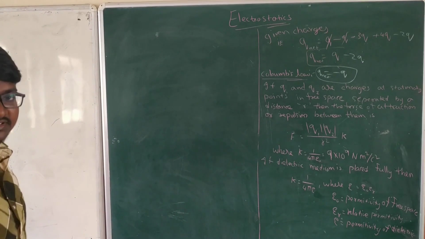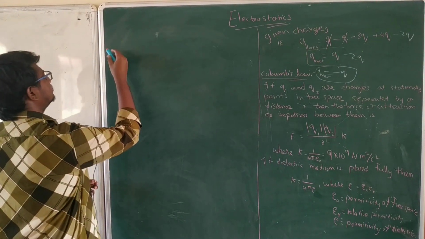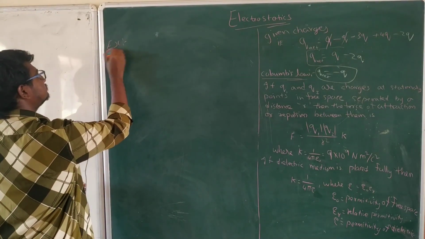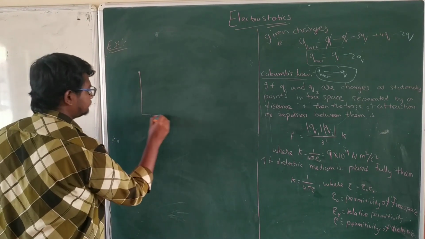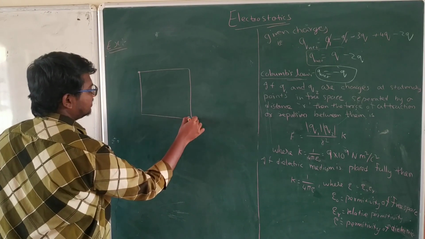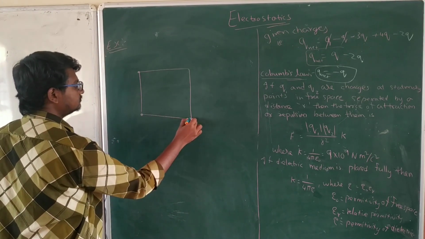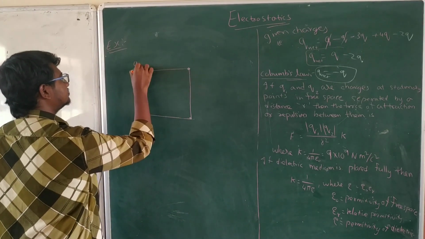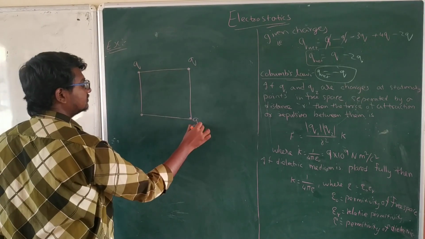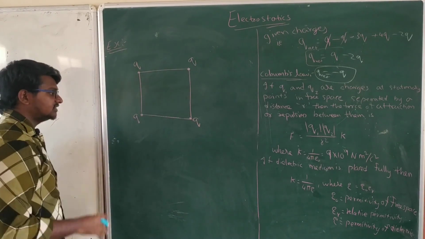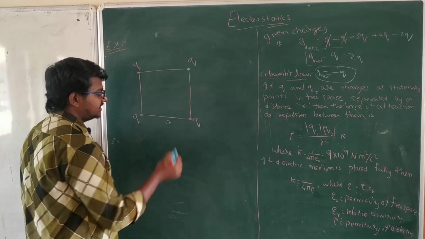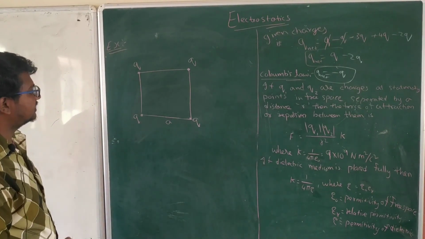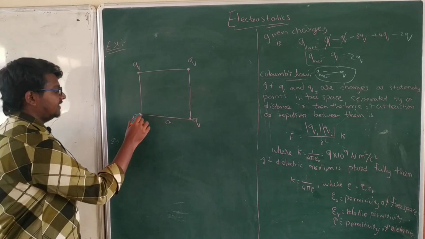Now, let's do some examples on the principle of superposition. Example: let's consider a square having charges q at each and every point, all positive charges. The square's side is a.